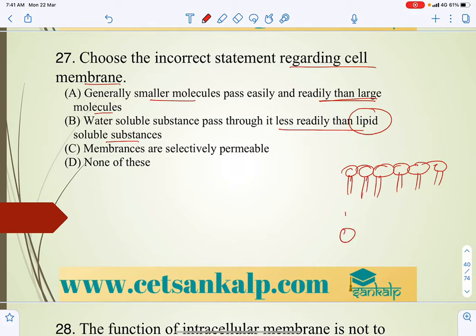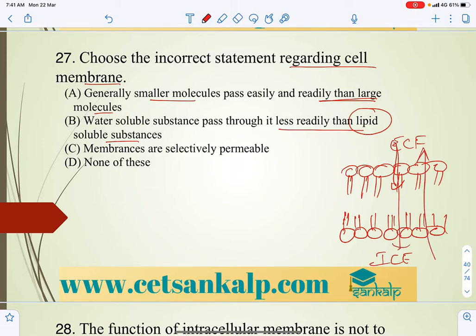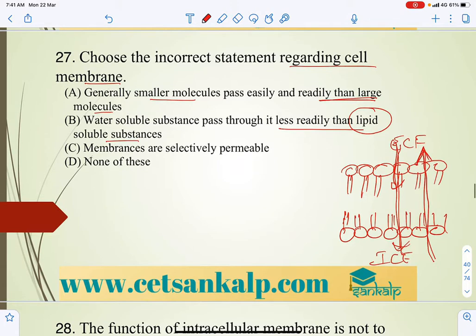So if you consider this plasma membrane, from extracellular fluid to intracellular fluid, from outside to inside or inside to outside, there we can see that water soluble substances pass through it less readily.